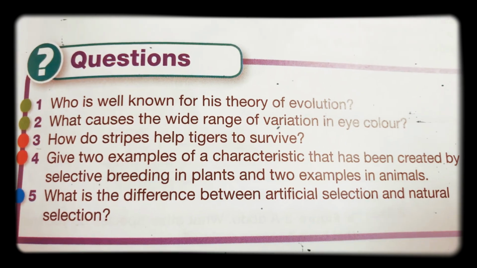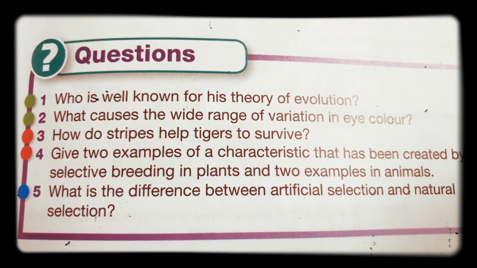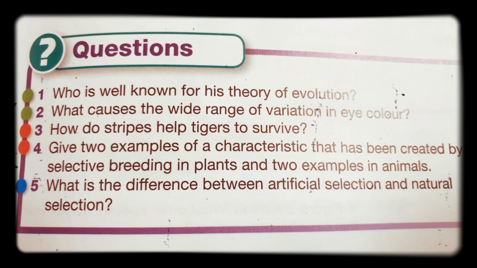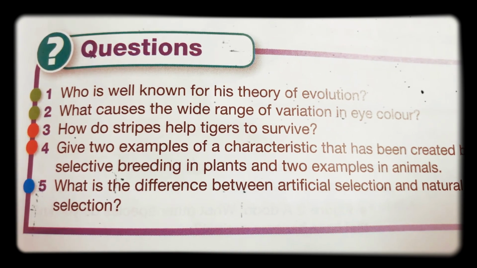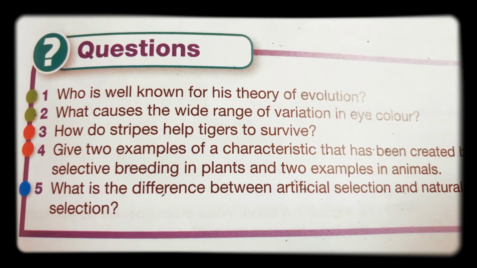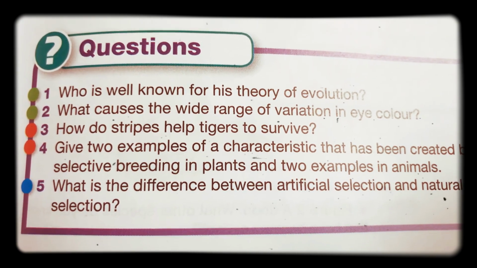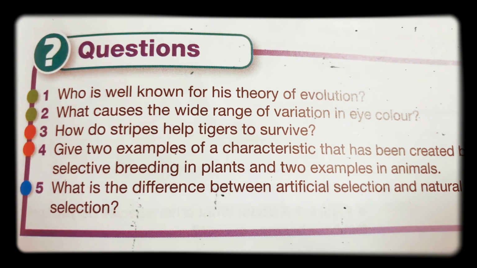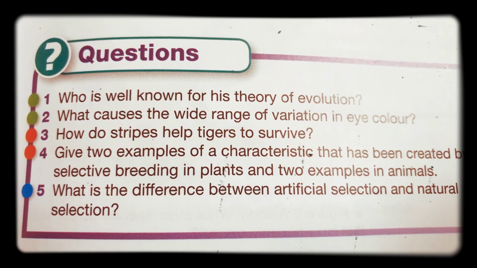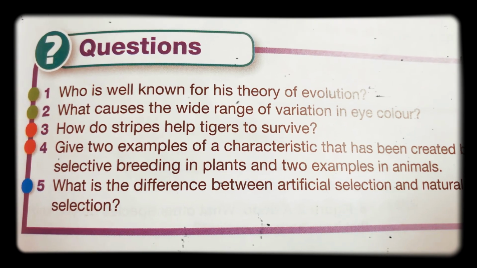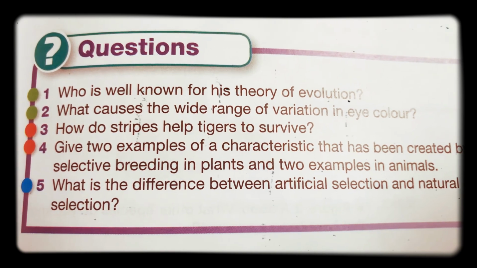So there's lots of examples. Perhaps if you're thinking about a fruit plant, you could be talking about the appearance of the fruit. That would be an acceptable answer. Perhaps you could be talking about the taste. Perhaps you could be talking about how long the fruit lasts. It could even come down to selecting plants that don't have any seeds in or have fewer seeds.